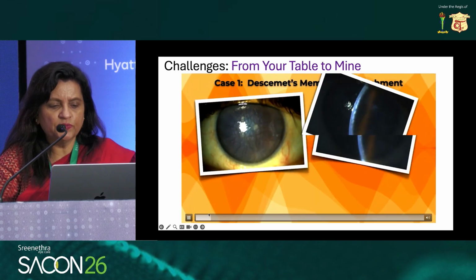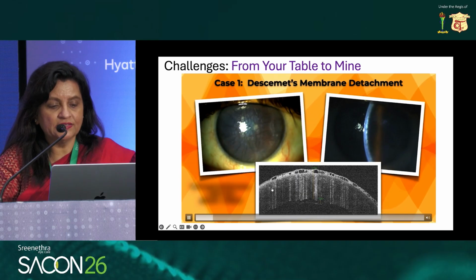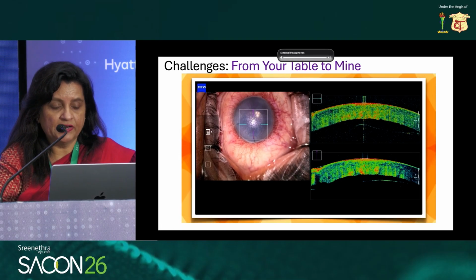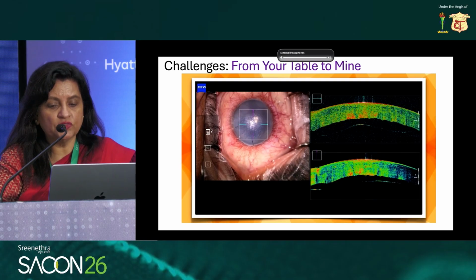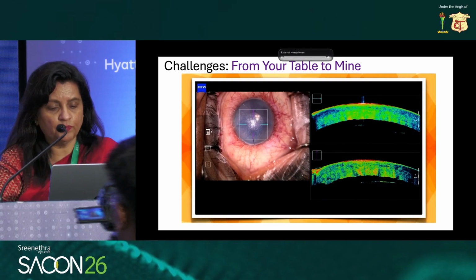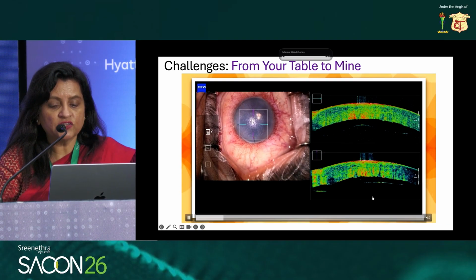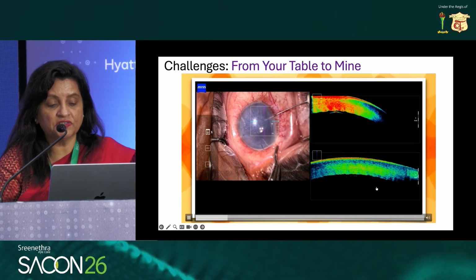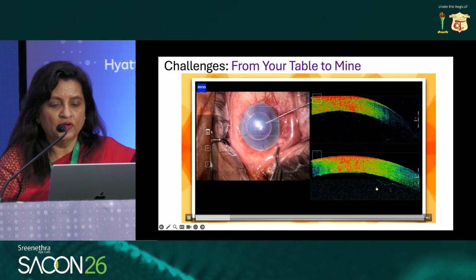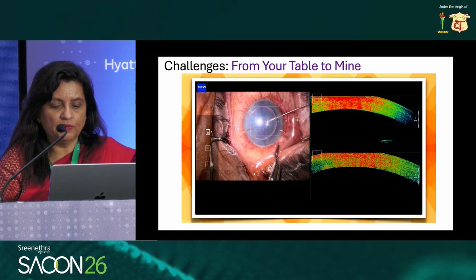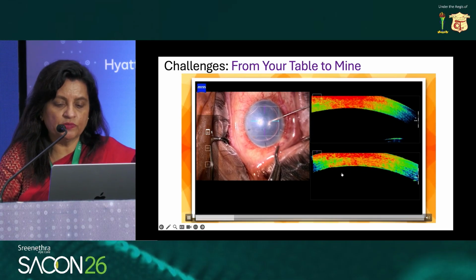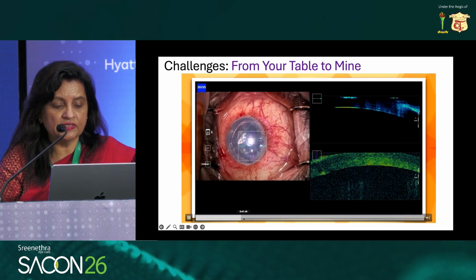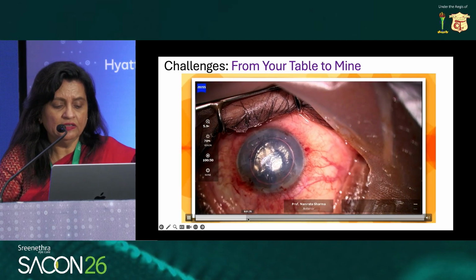A case of Descemet's membrane detachment, which looked like this, and in fact, the patient was referred for endothelial keratoplasty. But when we took the patient on the anterior segment OCT and the intraop OCT microscope, we found there was a Descemet's membrane detachment, 4 weeks after the surgery. Here we've instilled an air bubble, and as you instill the air bubble, the Descemet's membrane attaches to the overlying stromal layers, and this causes the clearing of the cornea.